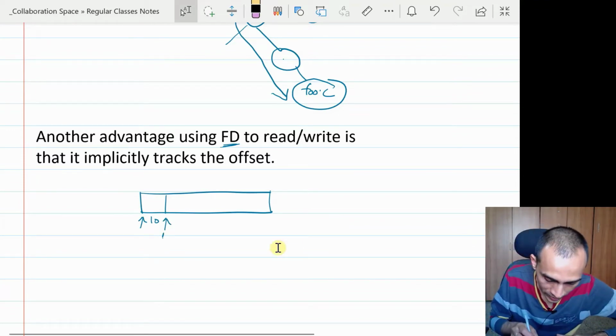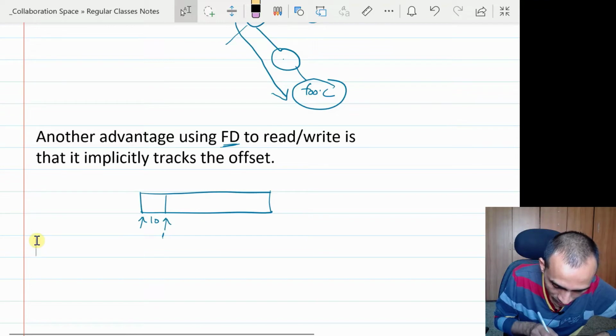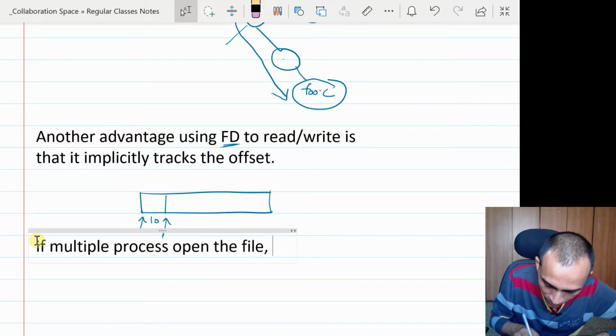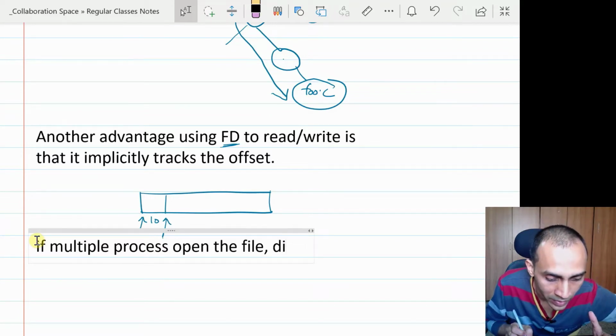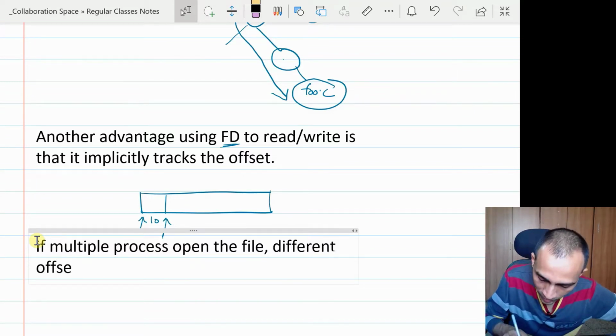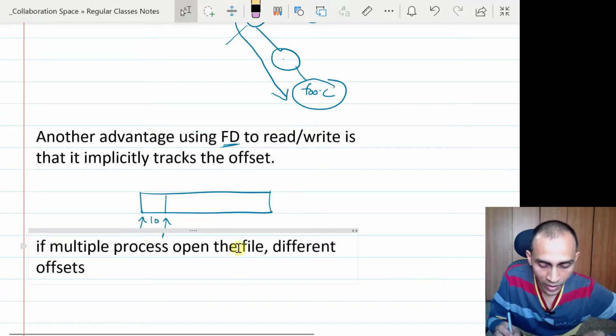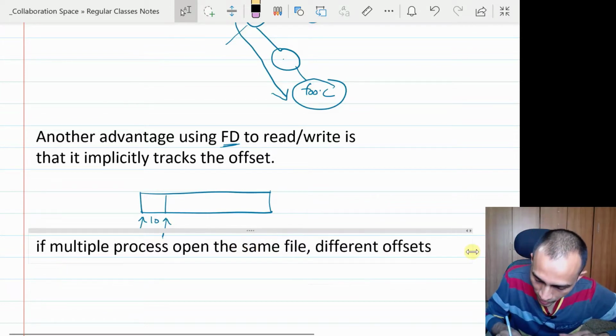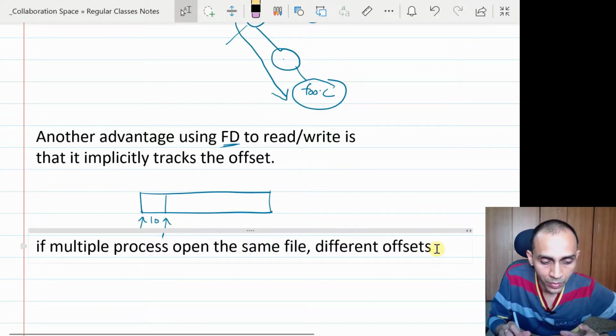So if there are multiple processes that have opened the same file simultaneously, and they try to write or read from it, because there will be a different file descriptor for each process, the tracking of the offset will be very easy.